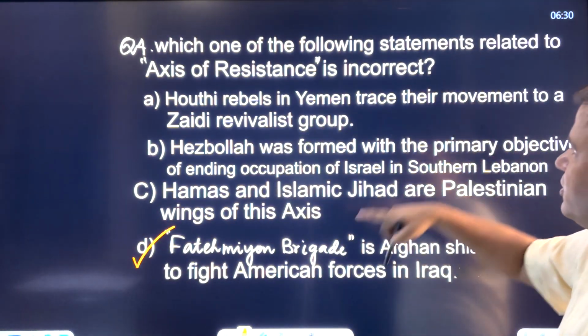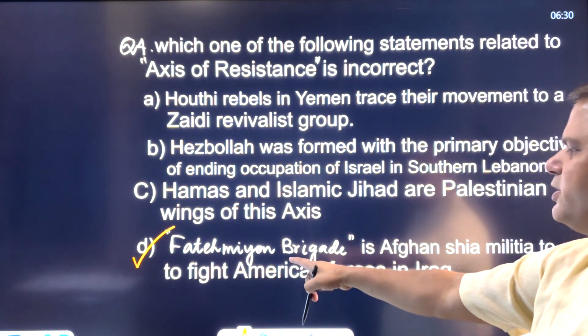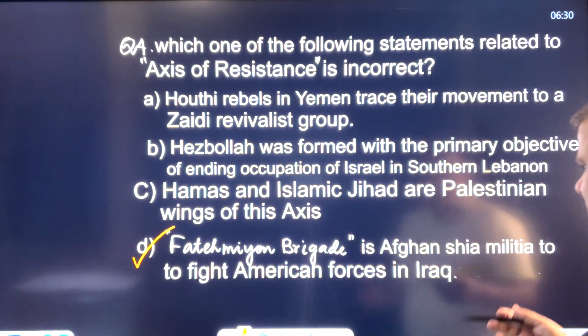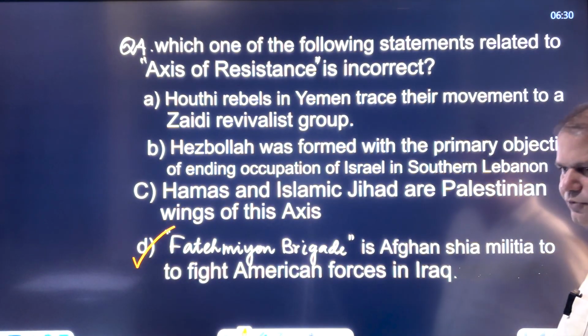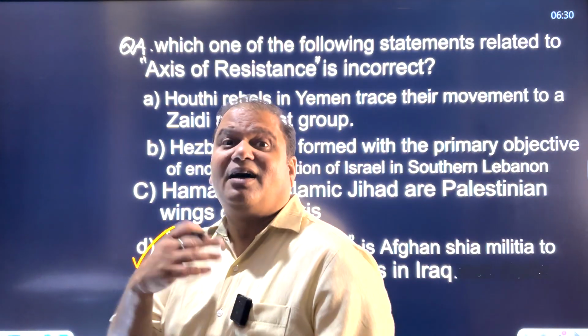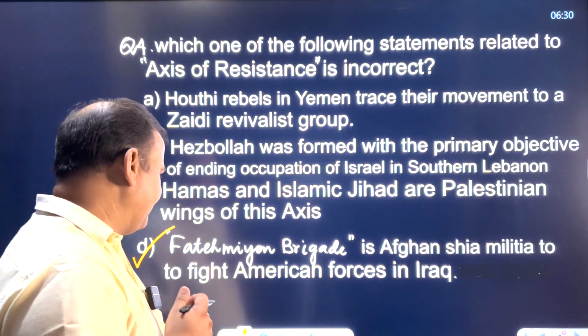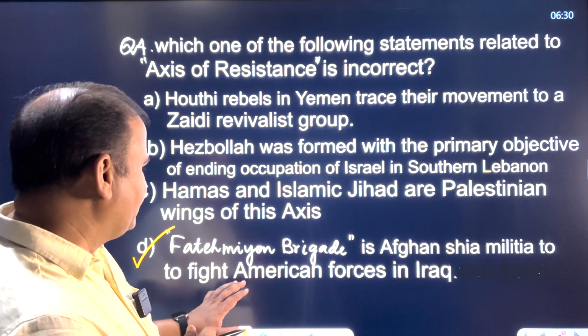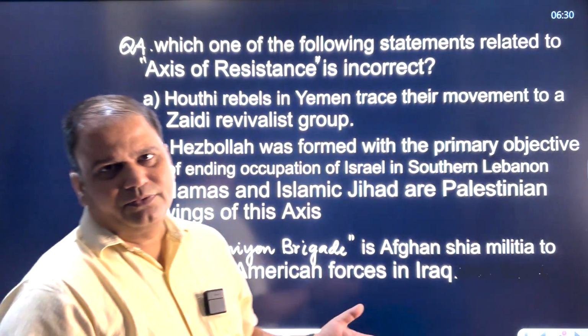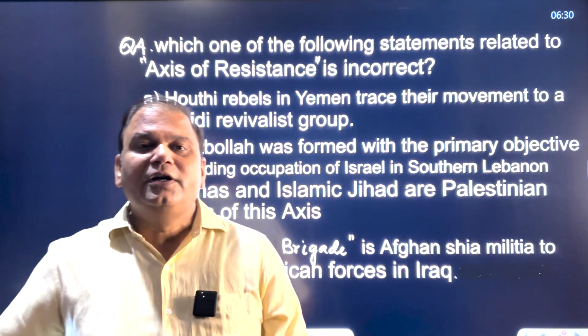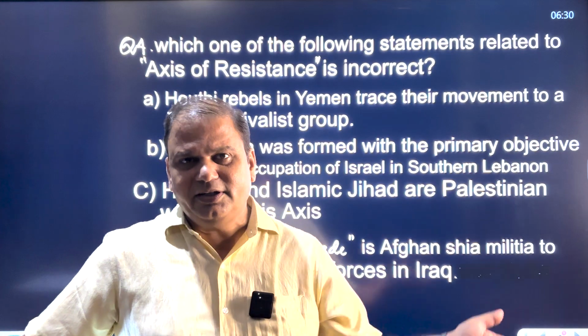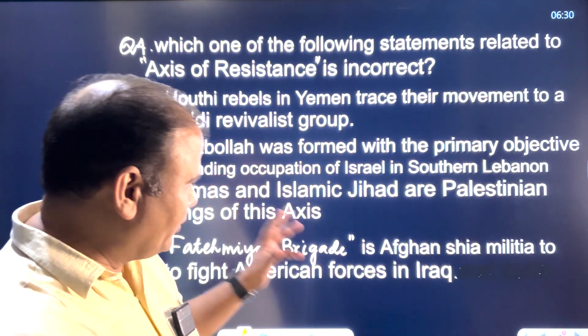That means this statement is incorrect, because Fatemiyoun Brigade is definitely an Afghan Shia militia which consists of the Hazara Shias of Afghanistan. But this force is meant for supporting the Syrian government. In Syria, this force is supporting the Syrian government.